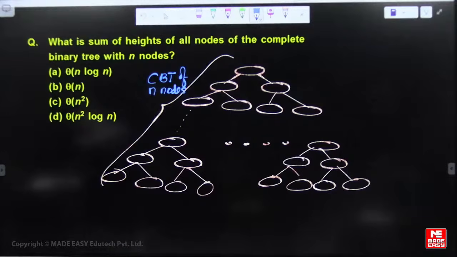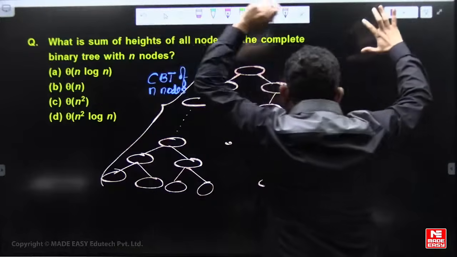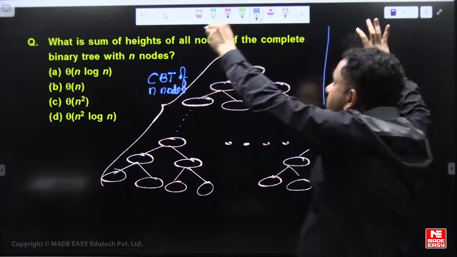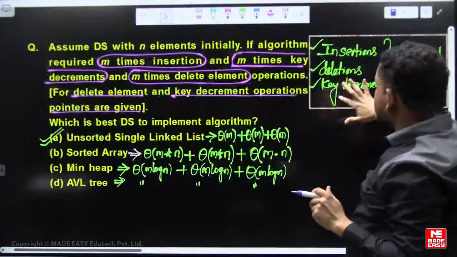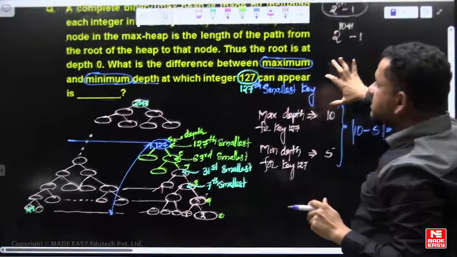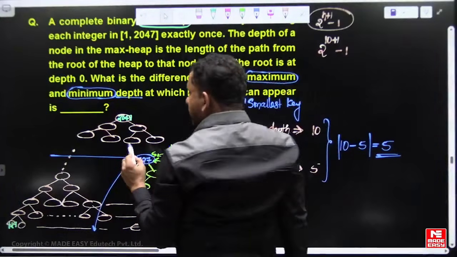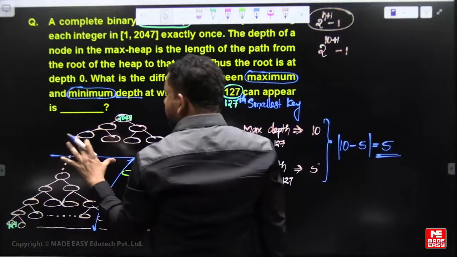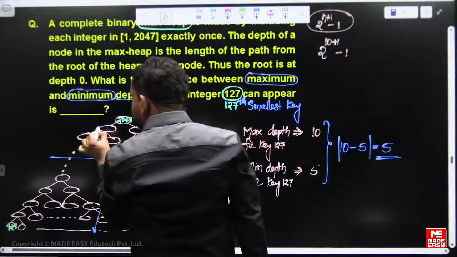Regarding the comment, instead of max heap, if it is a min heap in the previous question, what is the difference? In a min heap, the root is key 1, then key 2, key 3, like that.